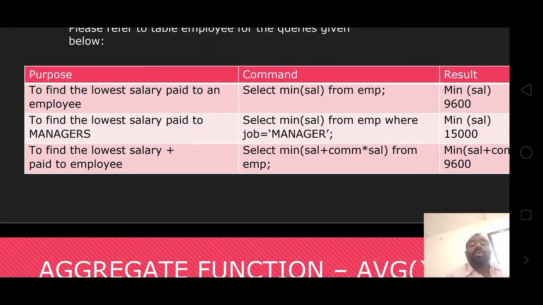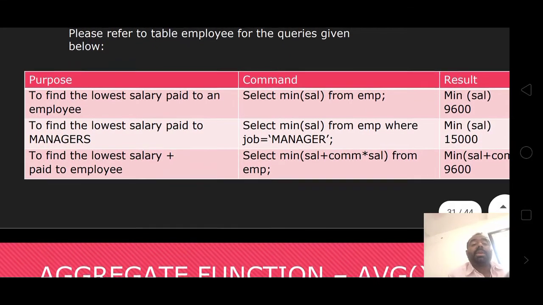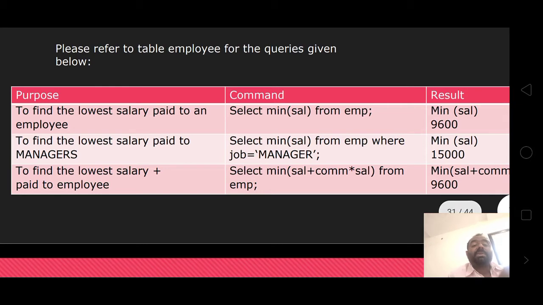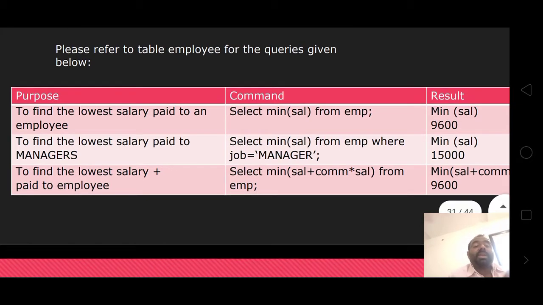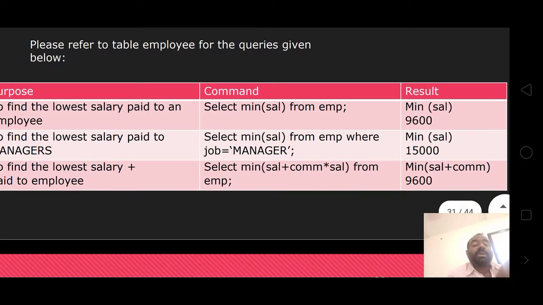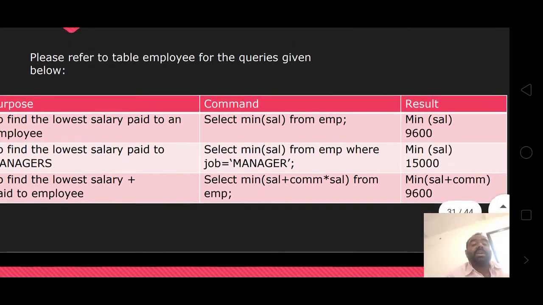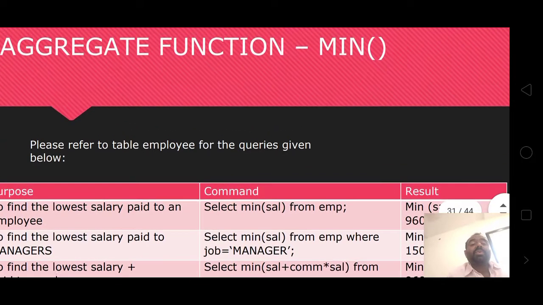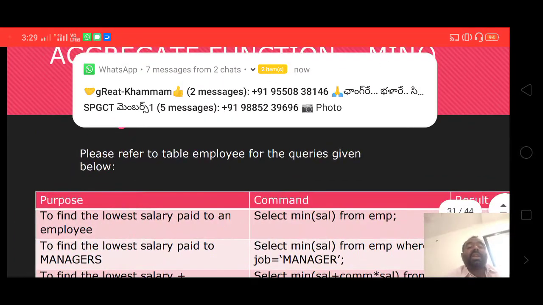To find the lowest salary plus commission paid to an employee: select min salary plus commission from employee, result 9,600. Here you use min, the aggregate function min.